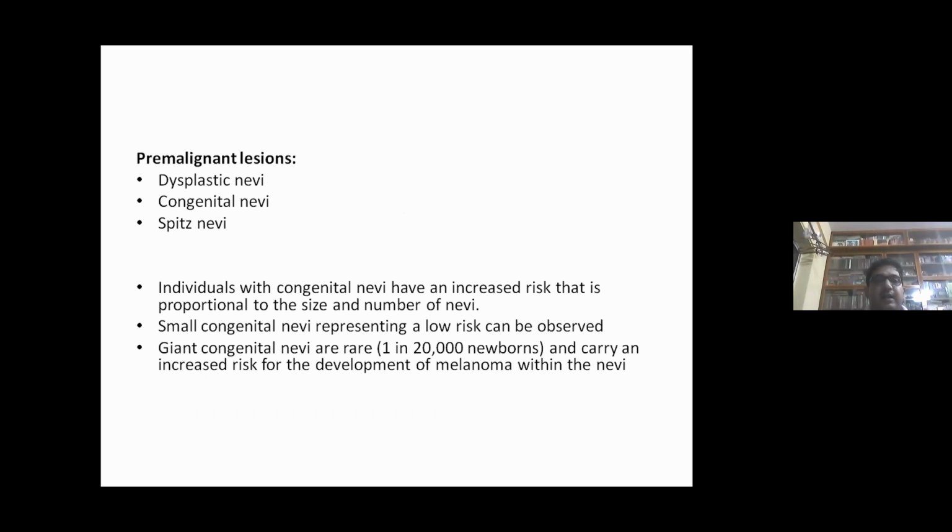The prevalent lesions are dysplastic nevi, congenital nevi, and Spitz nevi. Individuals with congenital nevi have an increased risk that is proportional to the size and number of the nevi. Small congenital nevi represent a low risk, and the patient should be observed. Giant congenital nevi are rare and carry an increased risk for the development of melanoma within the nevi.